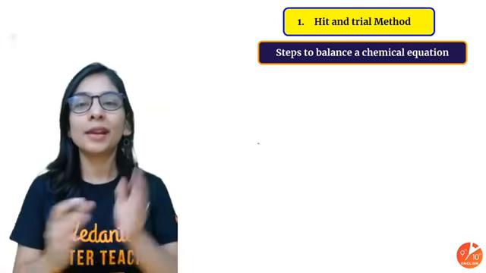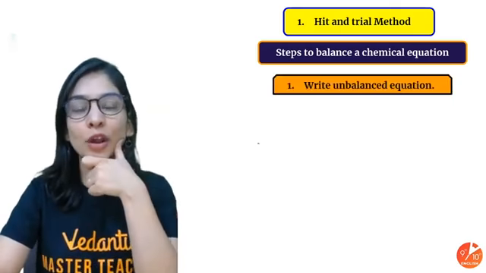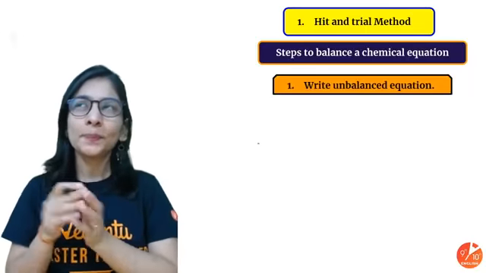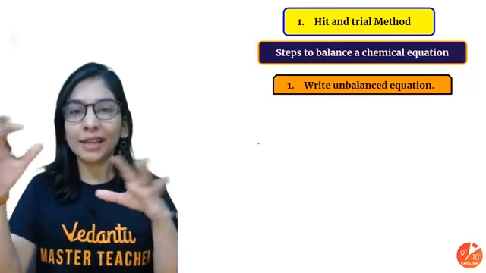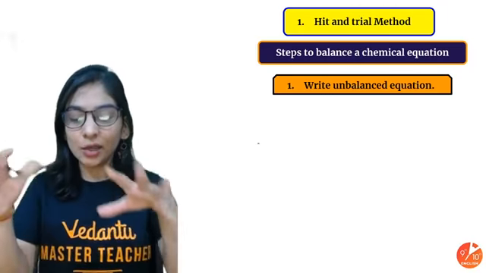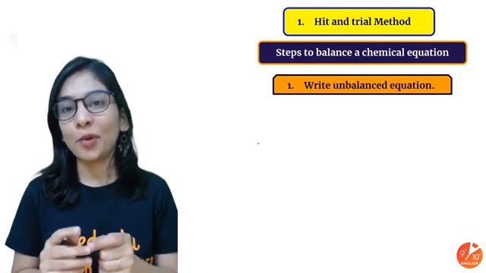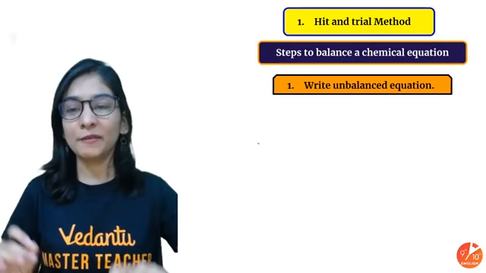We're hitting some number and trying it, we are using it. So what are the steps that we are going to follow? Follow these steps if the question comes in 3 marks. You should not make it in an improper way and just make a very chaotic representation and that's it. No, that's not the right way. Write all the possible steps if the question is for 3 marks. For 1 mark, you can simply tell it very briefly.